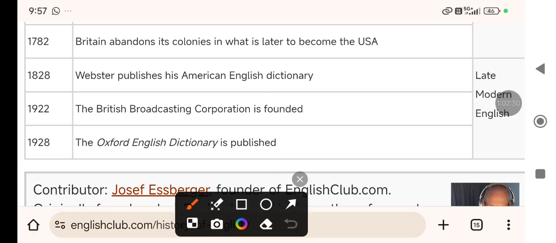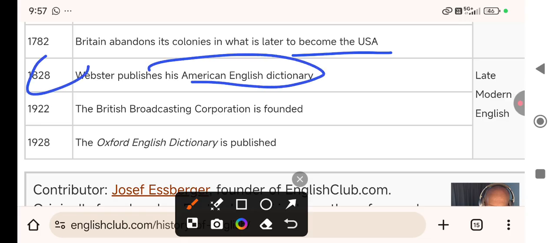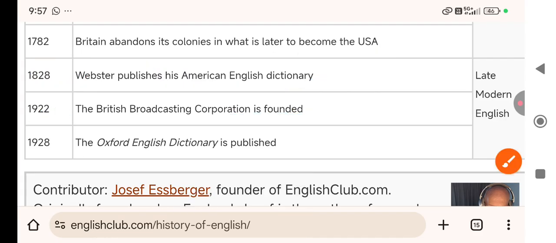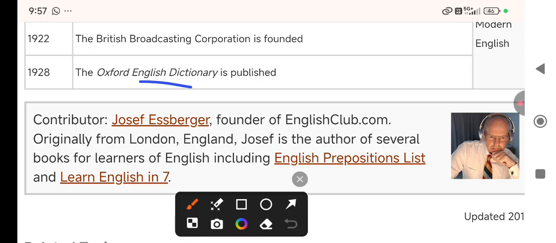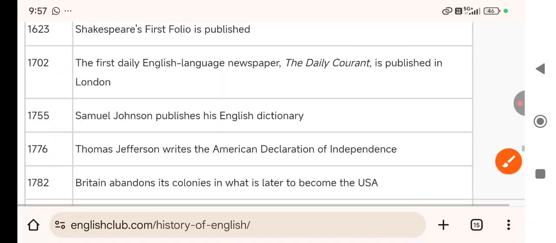Okay. Then Webster publishes his American Dictionary in 1828. Then the British Broadcasting Corporation is founded, right? So broadcast was there. And in 1928 Oxford published its dictionary, the Oxford Dictionary, first edition. So very interesting and very good information.